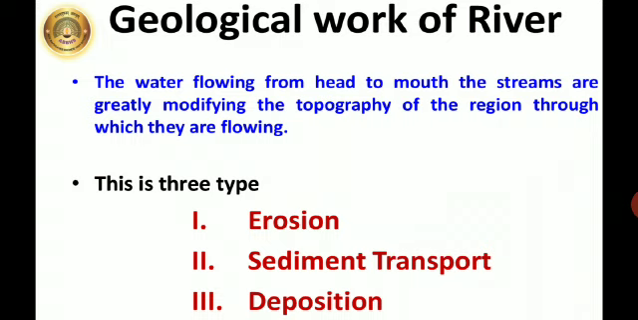The geological work of a river. Now, when the river starts from its point of origin and it meets any of the seas or the oceans, during this journey of the river, it travels through different landforms and it modifies the topography of this region. So, the work of the river is bifurcated into 3 steps. First is erosion, then sediment transport and deposition.